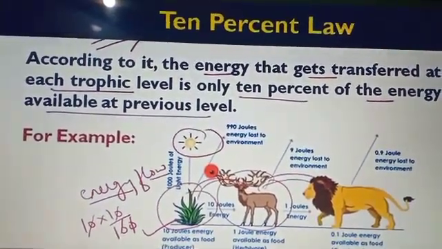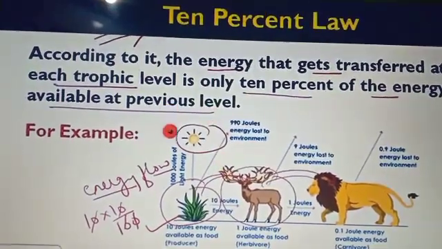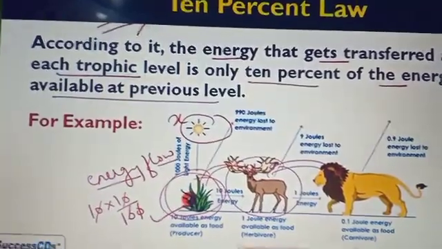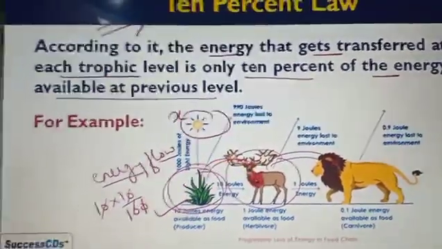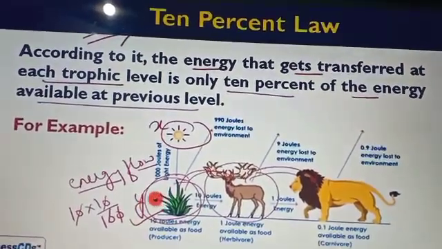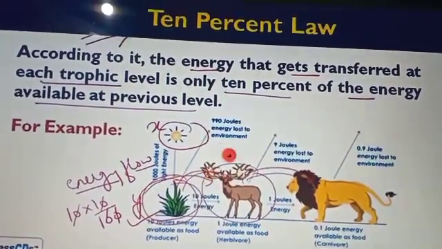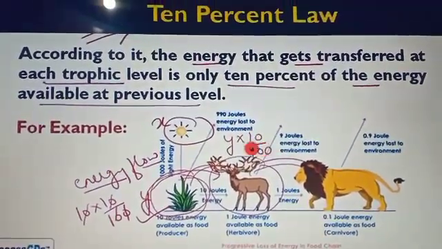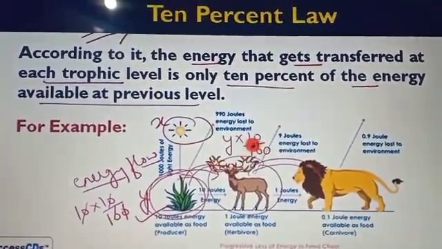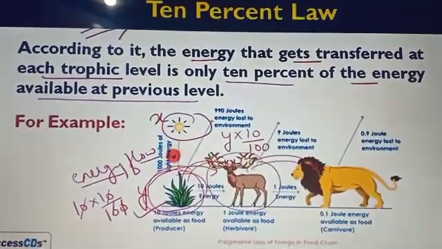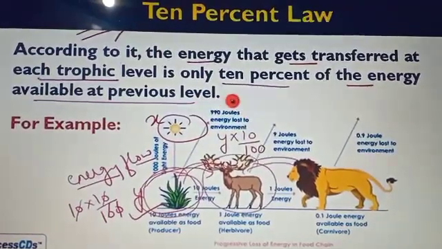Then from the 1 joule of energy, 10% is transferred from the herbivore to the lion. Means we have to take 10% of 1 joule, which means only 0.1 joule of energy is transferred to the lion. So here you can see in each trophic level, only 10% of the energy is transferred to the next trophic level.